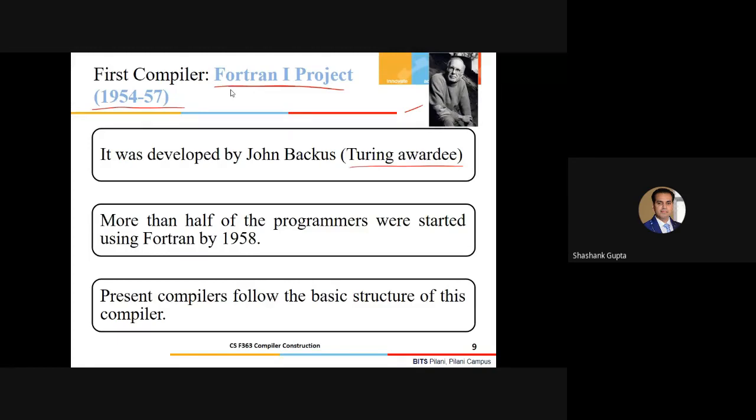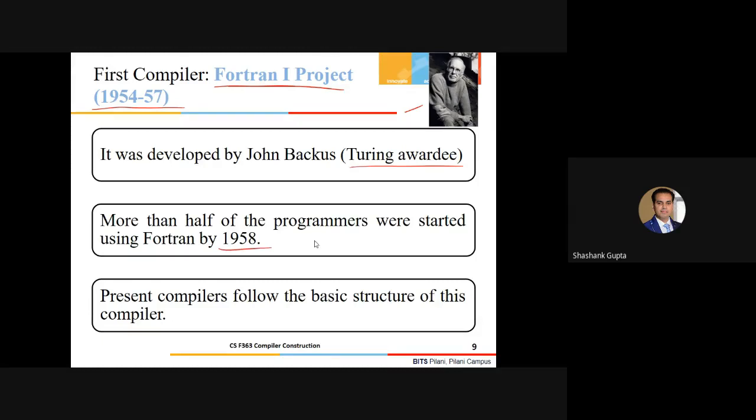People criticized this compiler so much because they were unaware of how worthwhile it really was. As I mentioned here, more than half of the programmers had started using this first compiler by 1958.